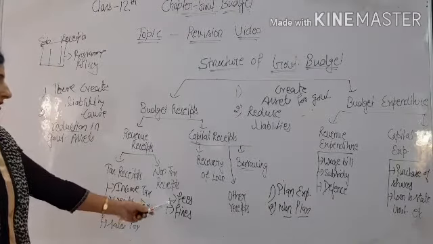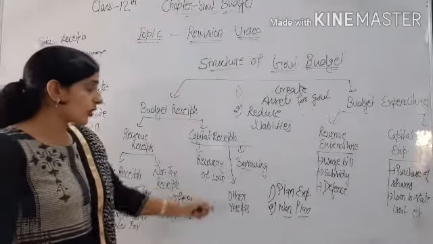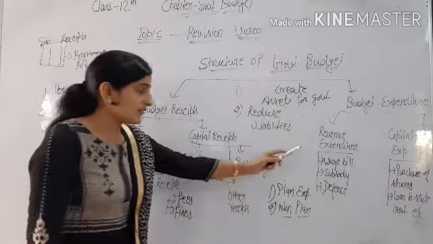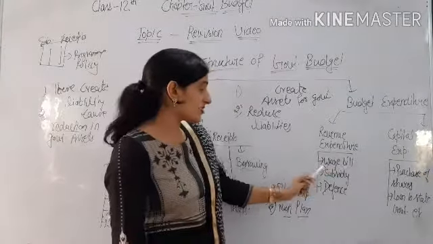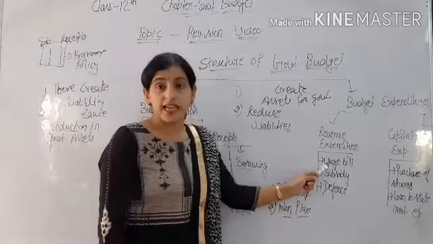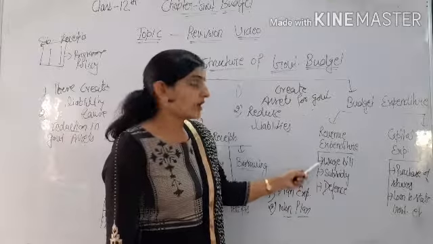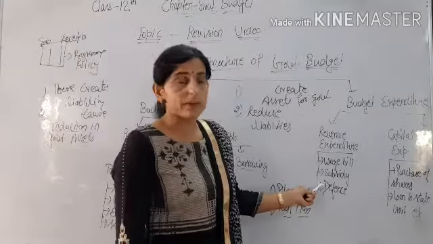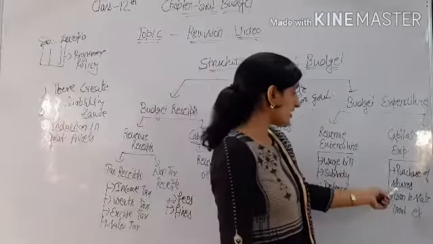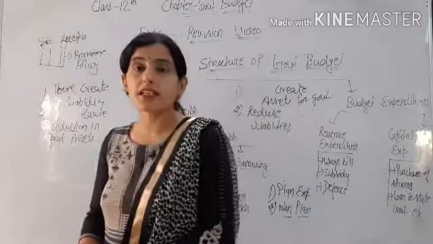And non-tax receipts: fees and fines. Capital receipts: recovery of loans, borrowing, other receipts. Then we discussed budget expenditure, revenue expenditure and capital expenditure. Wage bill, meaning salaries to government employees, subsidy, defense: all these are revenue expenditure because they do not create assets for the government. And purchase of shares, loans to state governments: all these are included in capital expenditure.